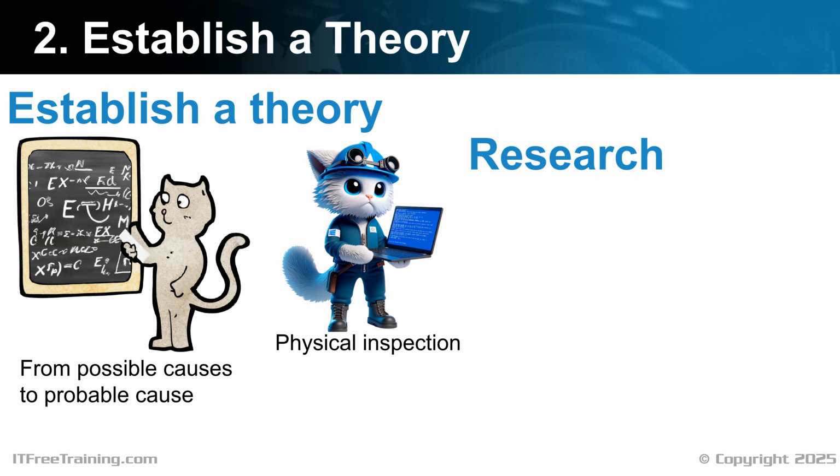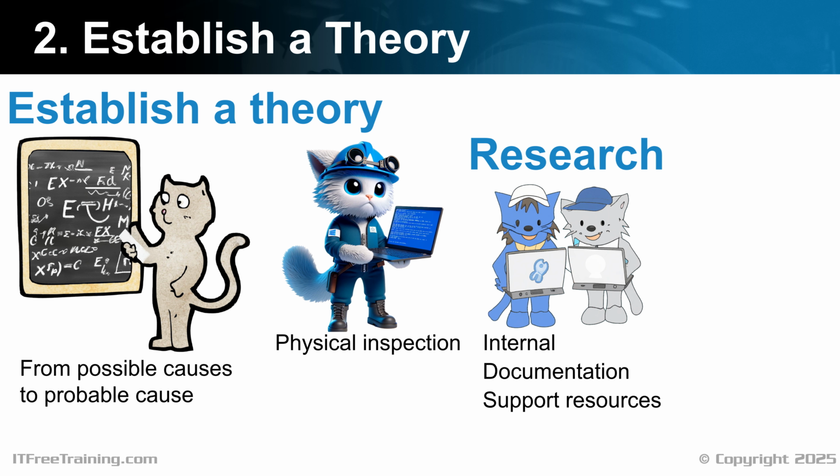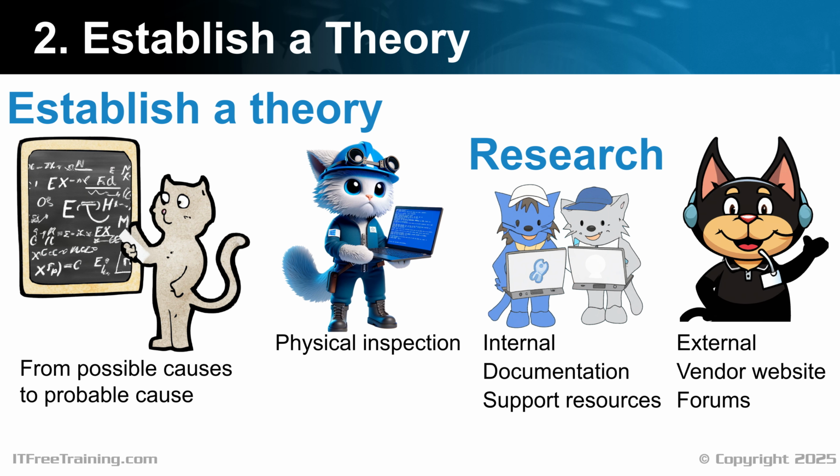You should also include internal research. This includes looking through internal documentation and support resources. Talking with other technicians may help as well, since they may have come across the same problem before. You should also consider external resources. This includes the vendors' websites and forums. A lot of the time, someone has had the same problem you are seeing. If you have an error code, do an internet search for that error code. It is usually one of the best ways to find information on the problem you are having.